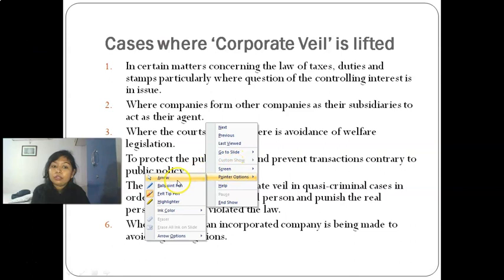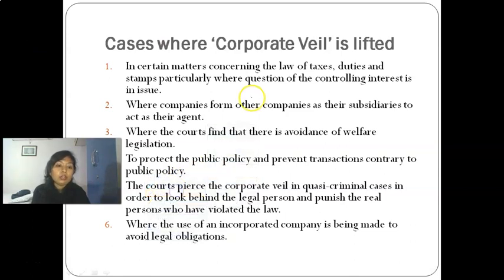Sorry for the erase, it was done by mistake, so you can reverse it and note it. Okay. Now the third point is where the courts find that there is an avoidance of welfare legislation. It means when the company has avoided welfare legislation, or when it is important from a public point of view to lift the corporate veil, then the court will do that.